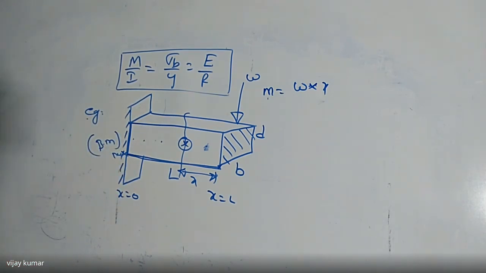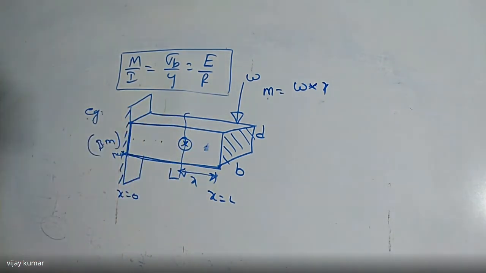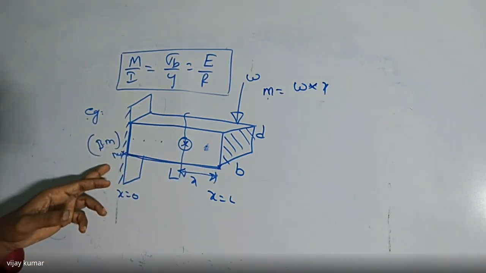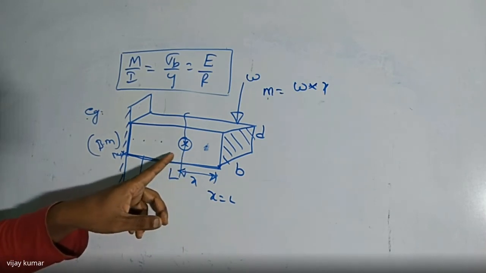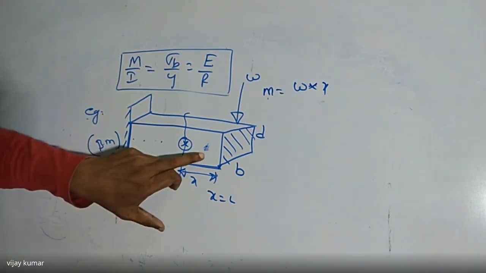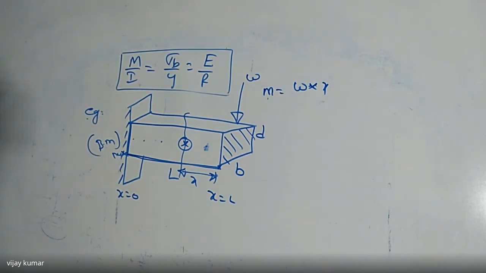So I want to maintain the bending stress at every point constant. If stress is not the same at all points, then the beam will automatically fail where the stress is maximum. If you maintain the stress at every point constant, then the beam never fails. Do you get my point or not? So I want to maintain stress at any point constant. Then the beam is said to be of uniform strength.